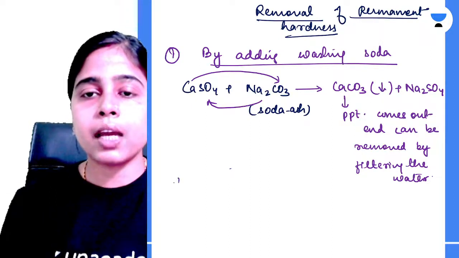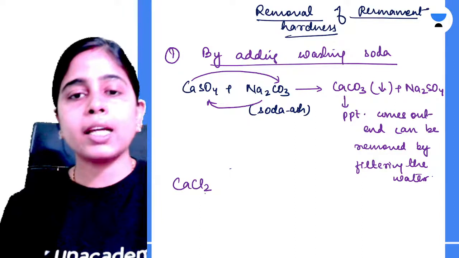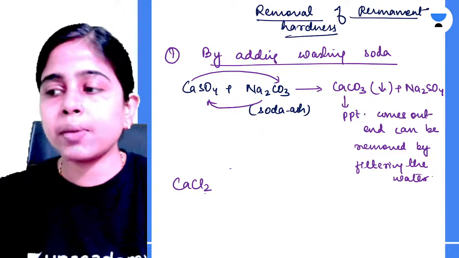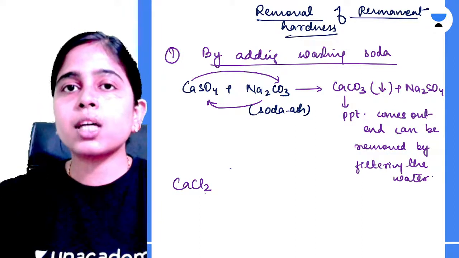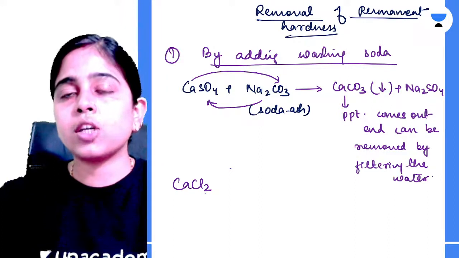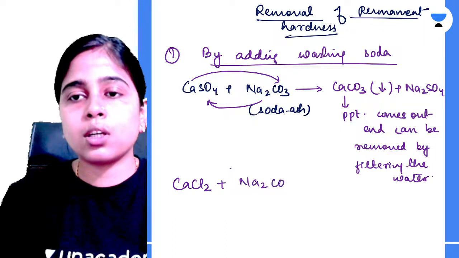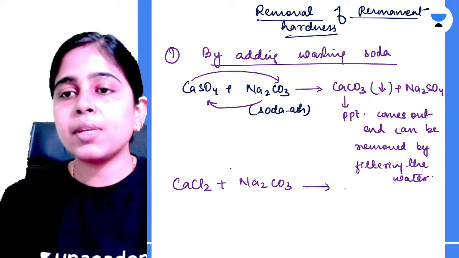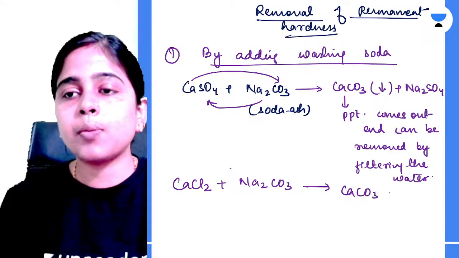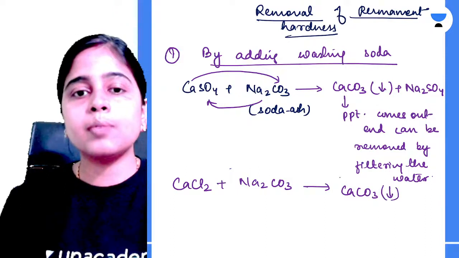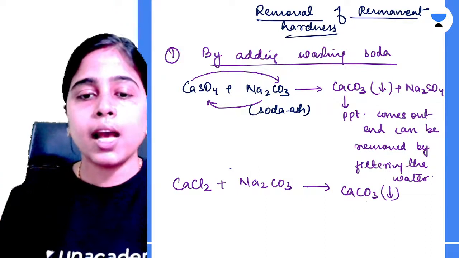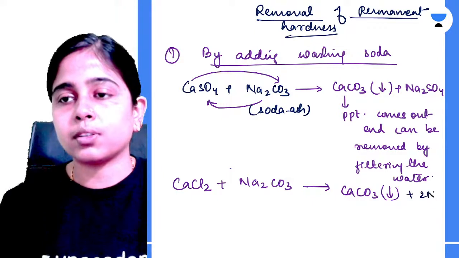A similar thing can be done with calcium chloride also, because, as all of you know, permanent hardness is caused by the sulfate and chloride salts of calcium and magnesium. So if you react it with soda ash, what happens? Calcium carbonate is formed as a precipitate which can be removed by filtering out the water, and NaCl is formed.